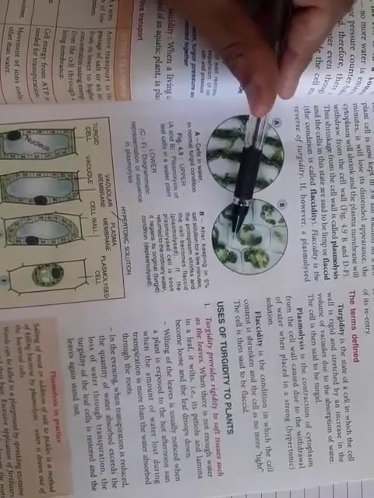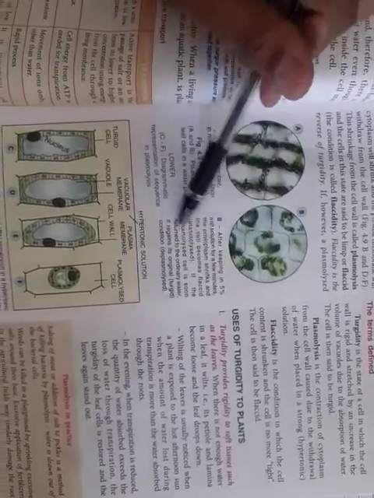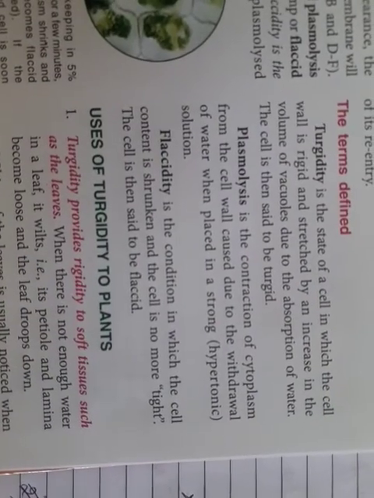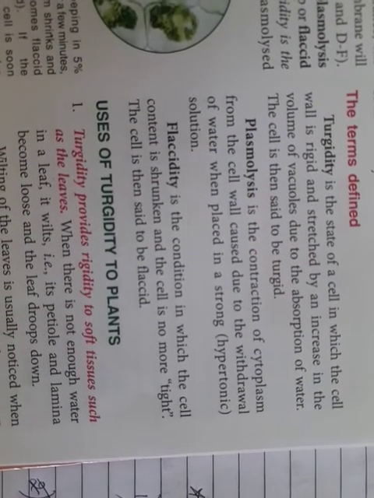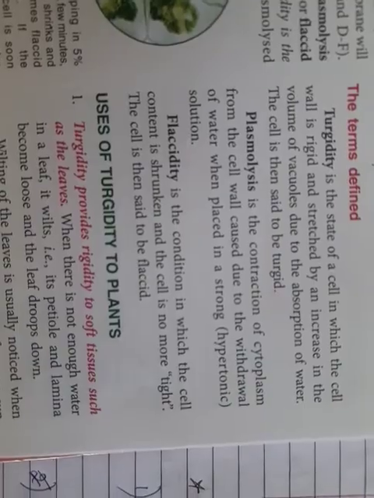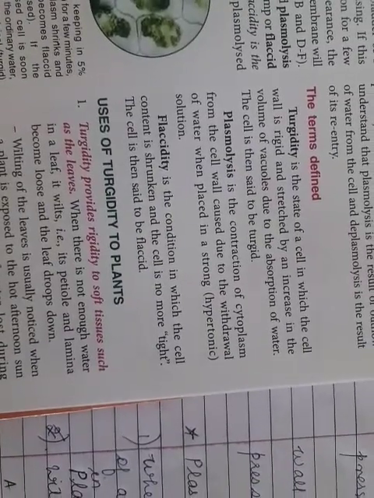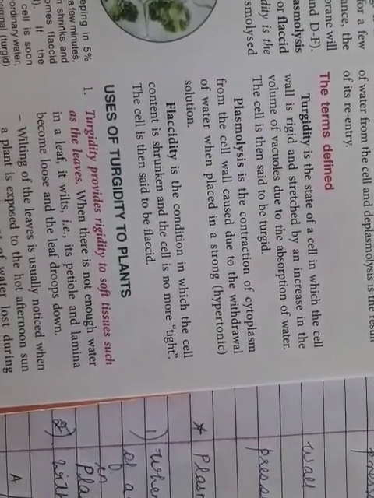This is what we call plasmolysis, shrinkage from the cell wall: contraction of cytoplasm from the cell wall due to the withdrawal of water when placed in a strong hypertonic solution. Hypertonic solution means the solution outside the cell has higher concentration than the fluid inside the cell. Then these cells are plasmolysed cells.